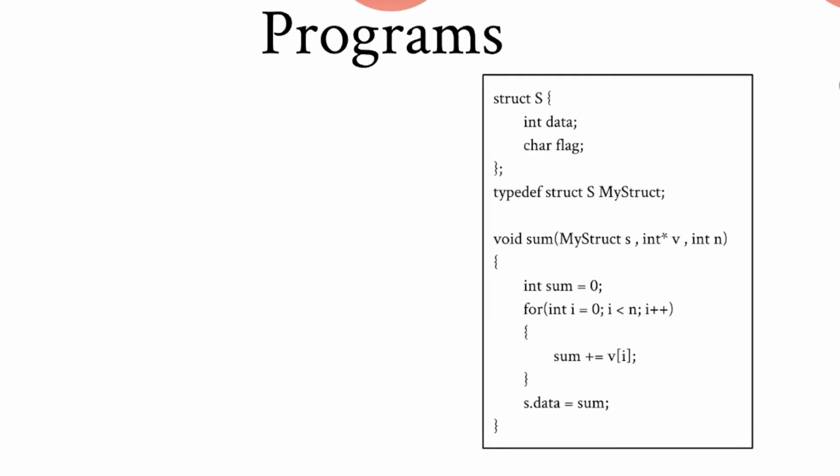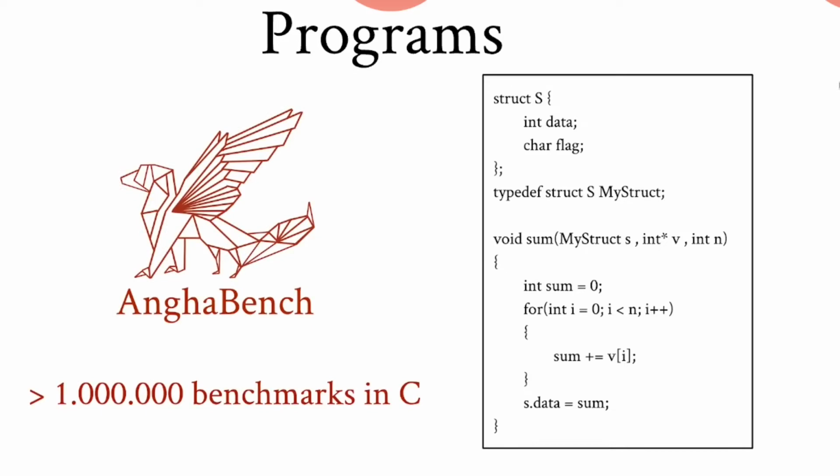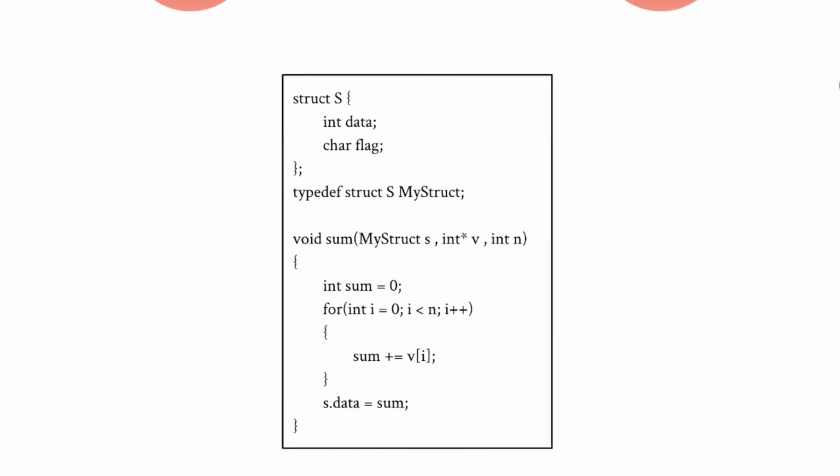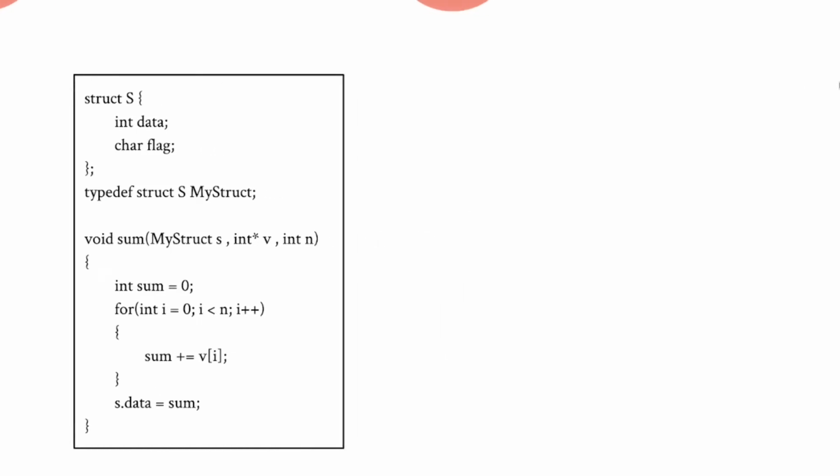As an input to Jotai, we need programs that are only composed of functions, like the function sum that we saw. For this project, the bases of benchmarks were extracted from the repository that has over 1 million C programs. Once we have our programs, we need to know the type of inputs that we need to generate.